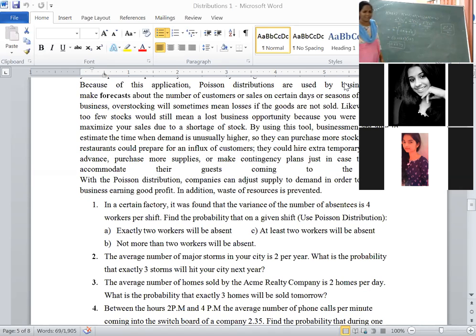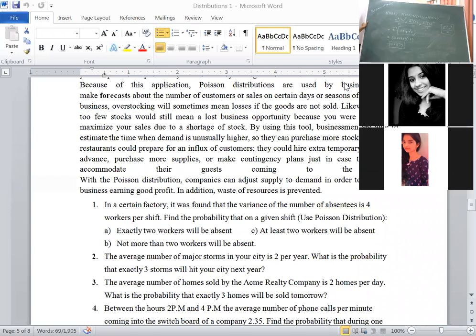Then simply exponentiation. The meaning of this is e to the power of minus the mean number of successes, into the mean number of successes to the power of the random variable, upon the factorial of the random variable. Okay, that is the probability mass function of a Poisson distribution. After that lambda value is given. That means e to the power of -4 remains constant throughout the problem. First question they asked exactly 2 workers. That means probability of x is equal to 2 is asked. Then substitute x value 2 in the formula. Then you will get first bit.